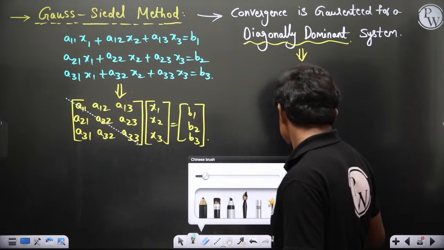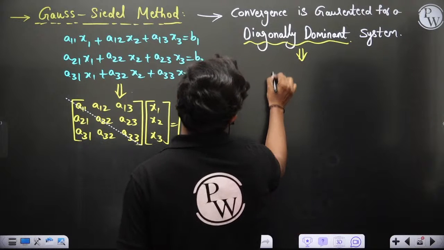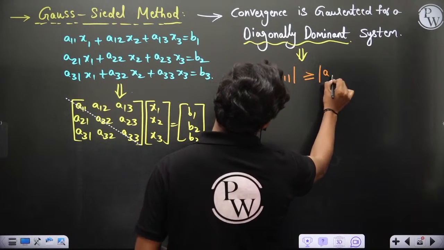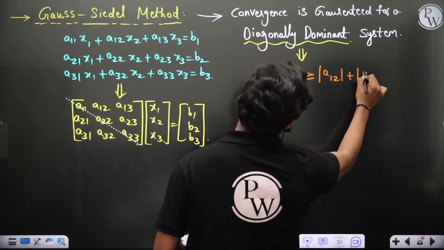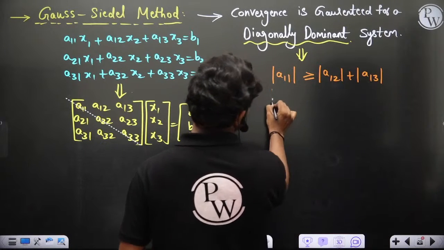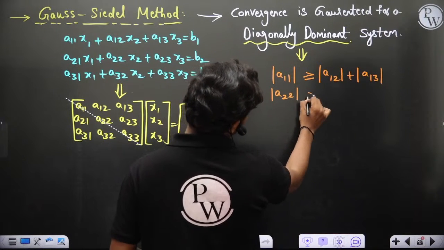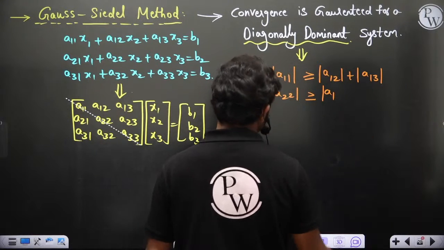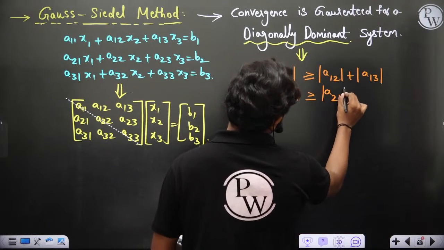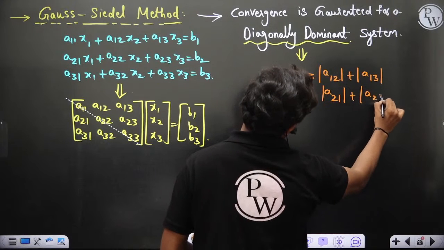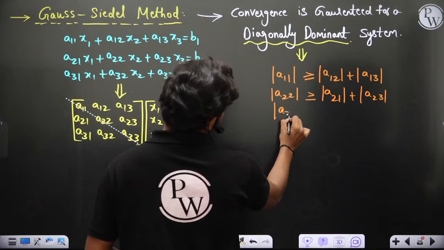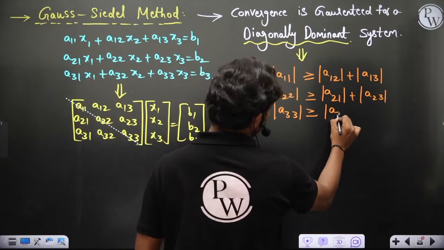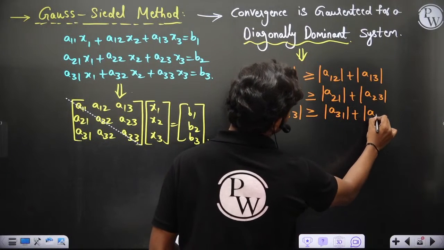Diagonal dominance implies the magnitude of a11 should be greater than or equal to the magnitude of a12 plus the magnitude of a13. Similarly, the magnitude of a22 is greater than or equal to a21 plus a23, and a33 should be greater than or equal to a31 plus a32.